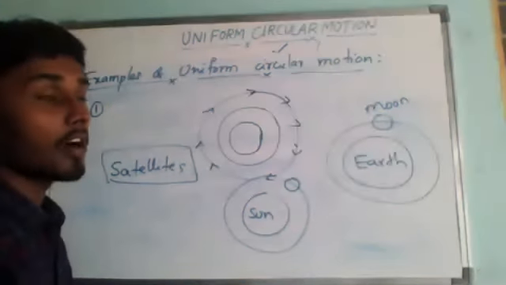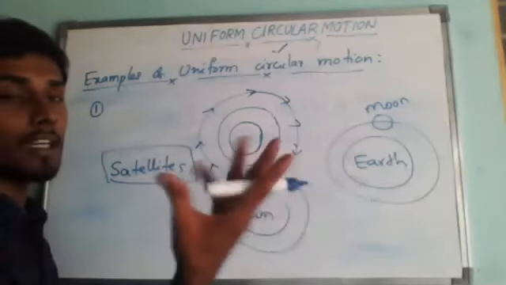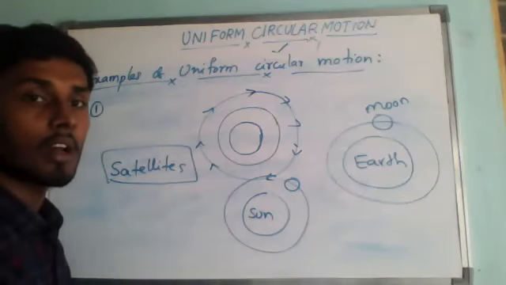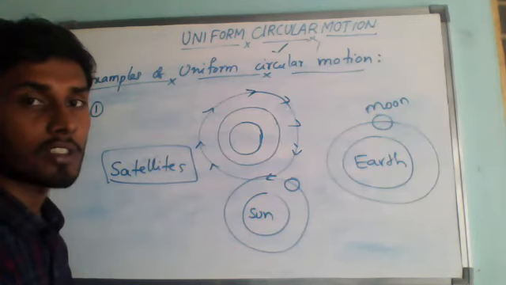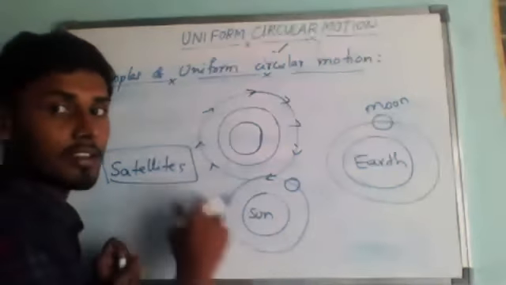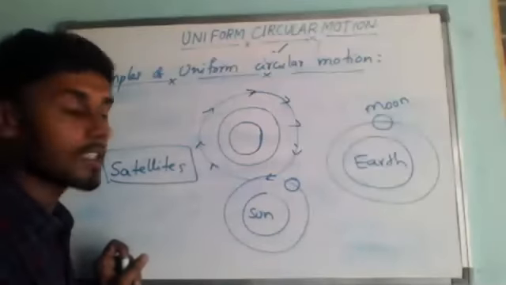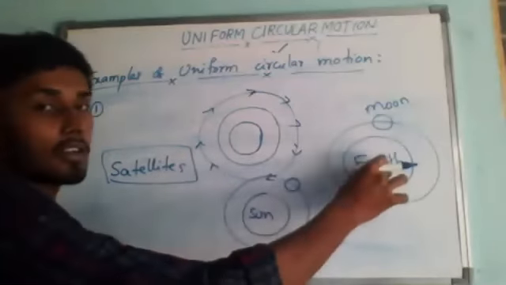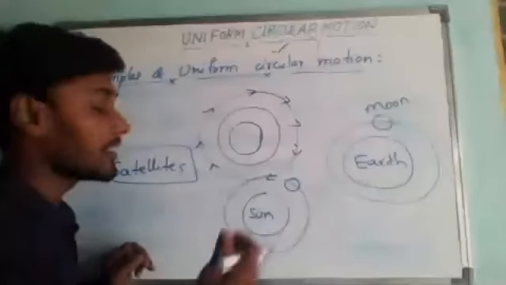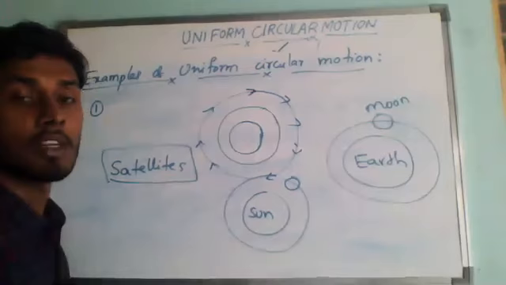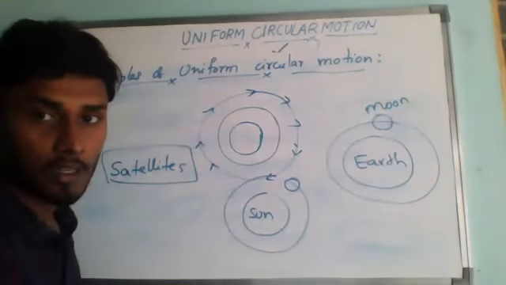But which force is holding all this? Satellites, moon, Earth: it is the gravitational force of the sun which keeps the Earth moving in a circular orbit. The gravitational force of Earth keeps the moon revolving around the Earth. This gravitational force is called the centripetal force.